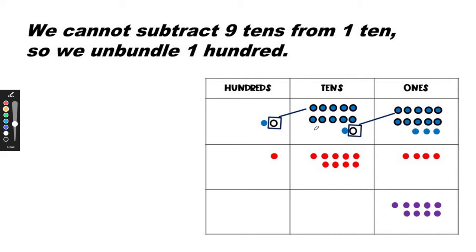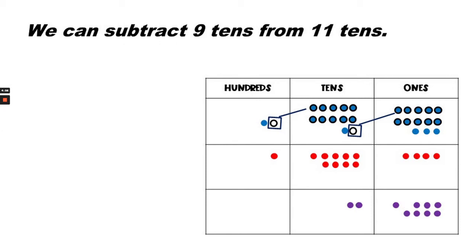We have 10 plus 1 is 11 tens there, and 9 tens here. Can we take 9 tens from 11 tens? Yes, we can. We can subtract 9 tens from these 11 tens. We're taking away 1, 2, 3, 4, 5, 6, 7, 8, 9. So all we have left are these 2 tens, which is represented with the purple dots.